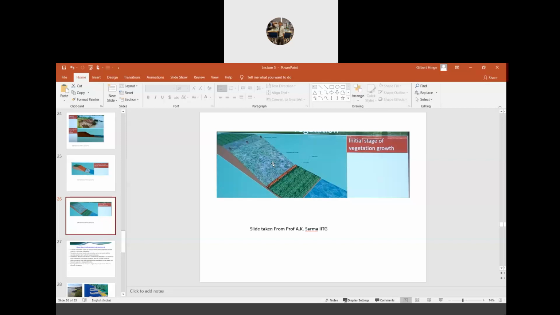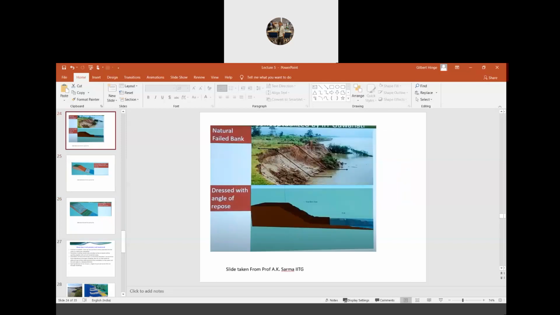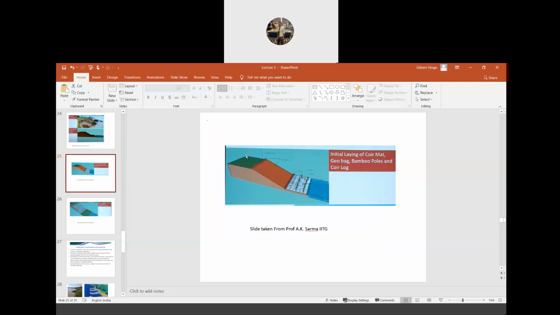So always you have to see the local condition. You cannot always assume that this will be the solution. The main thing is that you have to see the local condition, the locally available materials, and accordingly take measures to prevent erosion. For example, in this case, first of all, we dress the soil. You cannot directly place the vegetation here. You have to dress the soil properly. Once you dress the soil with proper angle of repose, then you place a coir net and vegetation along with it, locally available vegetation. Again, you place a geobag with some bamboo to tie it.